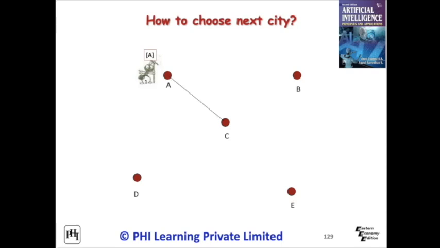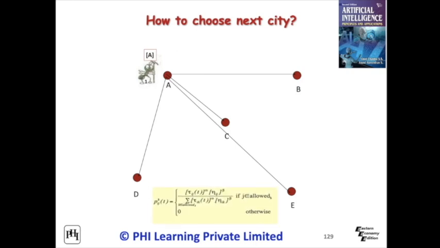This is the second iteration. This is the third iteration. This is the fourth iteration. This is the fifth iteration. This is the final solution by 5 ants.